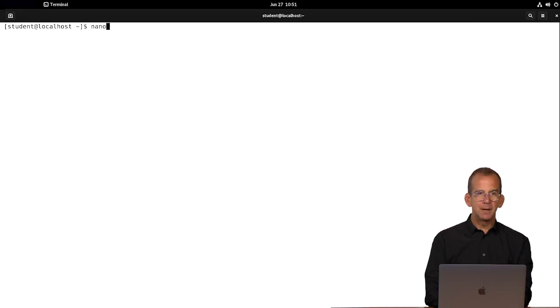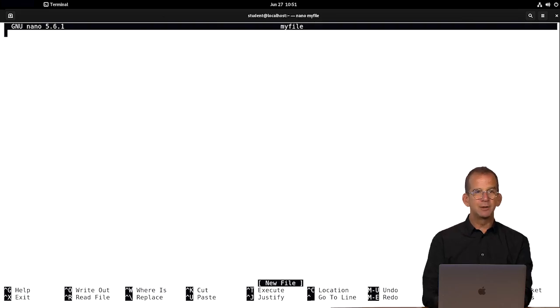All right, let me type nano myfile. When I'm using an editor, I like to specify the name of the file that I want to edit, or if the file does not exist, the file I want to create. So I'm using nano myfile, and this is bringing me the Nano interface. What is so convenient about Nano? Well, I can start typing my text immediately, like, hello, this is my file.